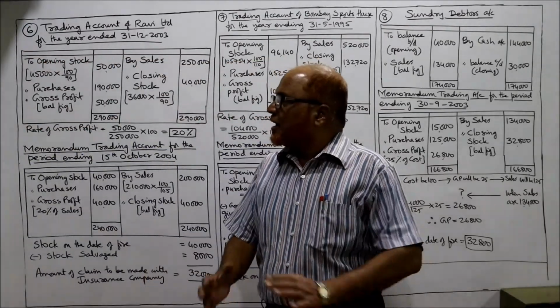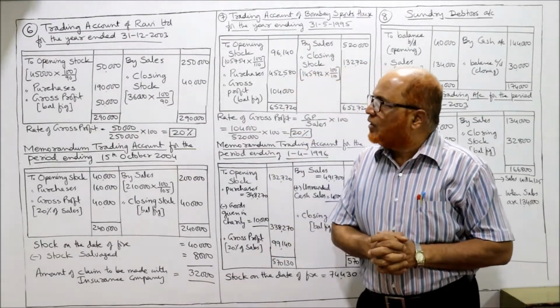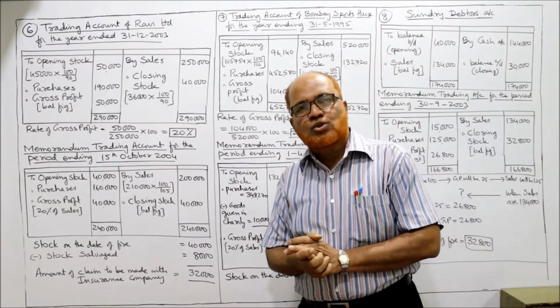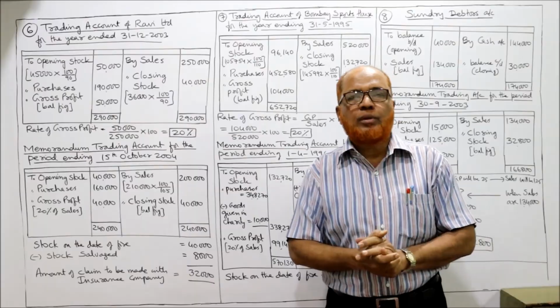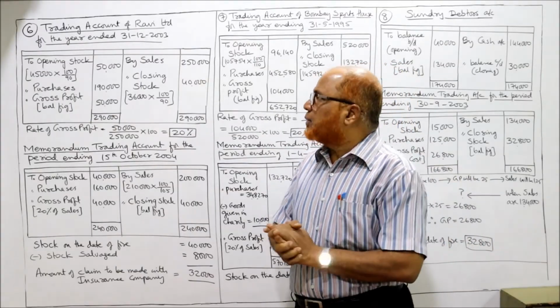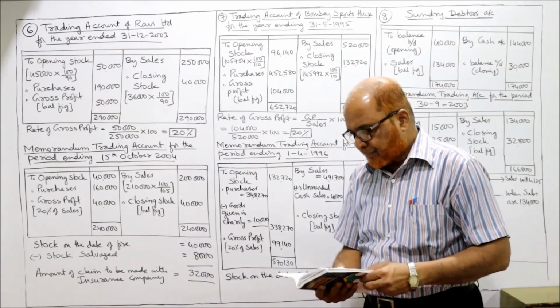Hello students, come on, we'll continue the problems on insurance claim. In the previous video we have completed 5 problems: how to find out the value of stock on the date of fire and how much is the amount of claim to be lodged with the insurance company. We have seen 5 problems. Now 6th problem. See the problem number 6.